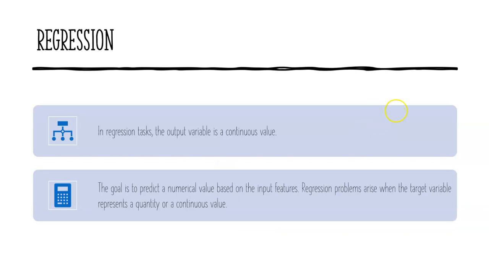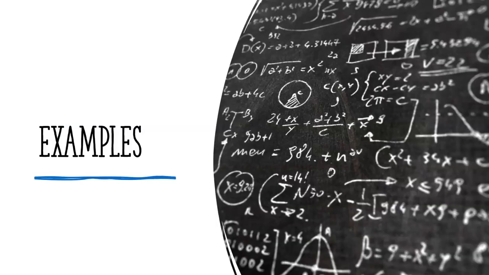Coming to the next type, that is regression. Regression means in our target label, we have a continuous value. That means a numerical value. So always make a note: check whether the target variable is continuous or categorical. If it is categorical, it is classification. If it is numeric or continuous, then it is regression. And in your target variable, if there are only two classes, then it is a binary classification problem. And if you have more than two classes, then it is a multi-class classification problem. Let us see some examples.